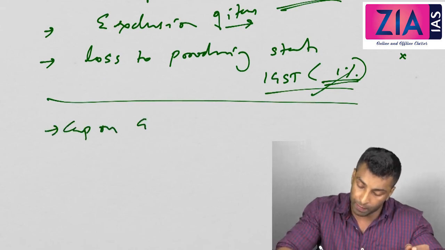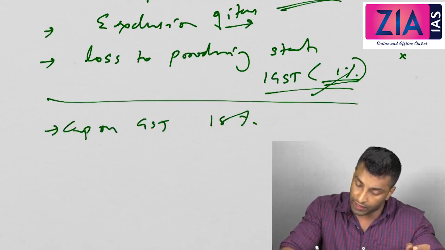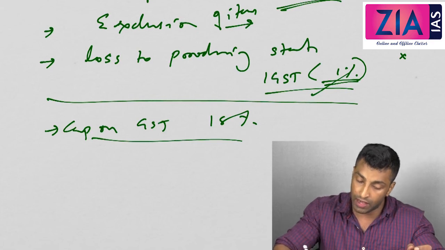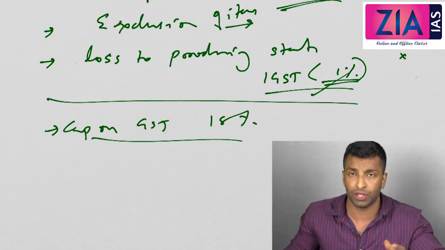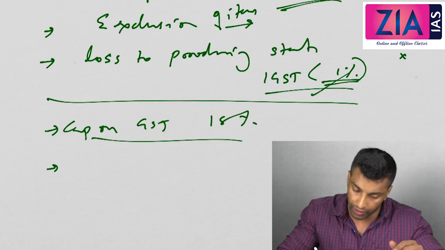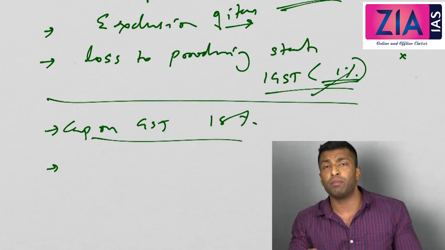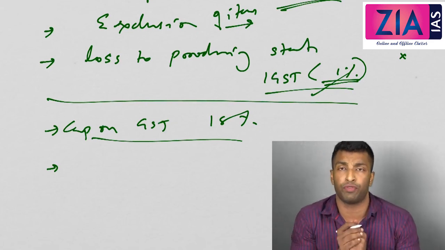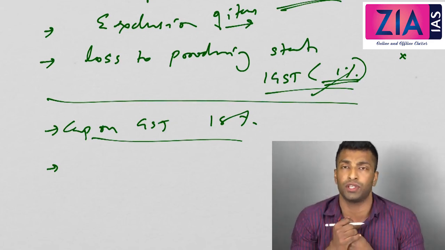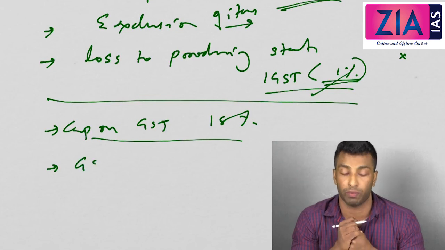Then a cap on GST rate at 18%. Okay, an independent dispute resolution mechanism, we have already discussed that point. Alcohol and petroleum products to be included in GST. Why? Because if they are excluded, there won't be any uniformity, because you are claiming uniformity in the case of GST, and if you are excluding these, there is no uniformity.